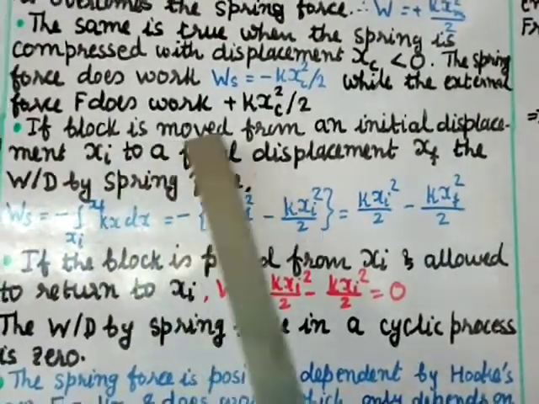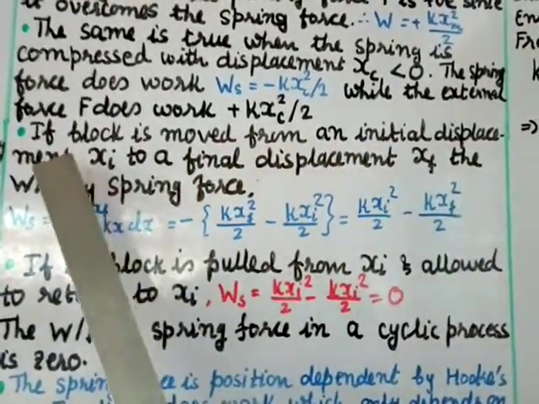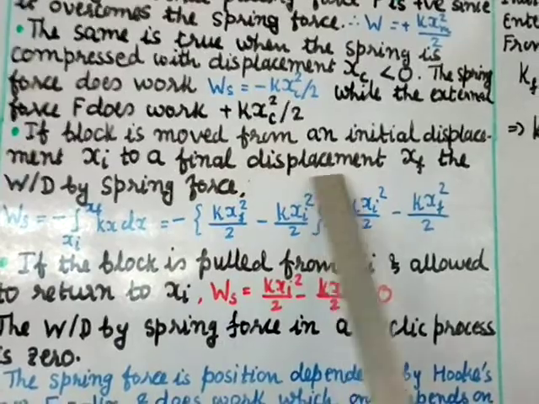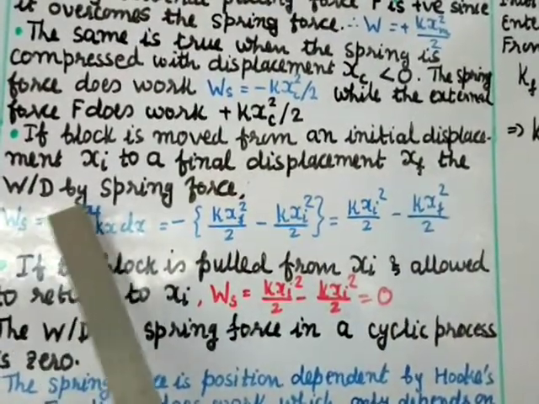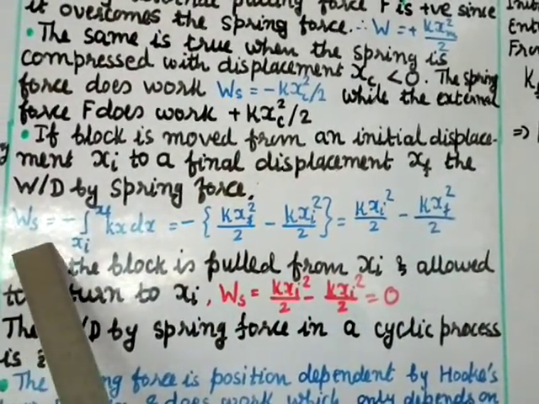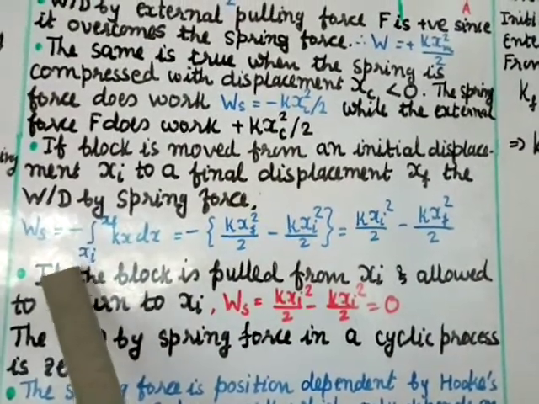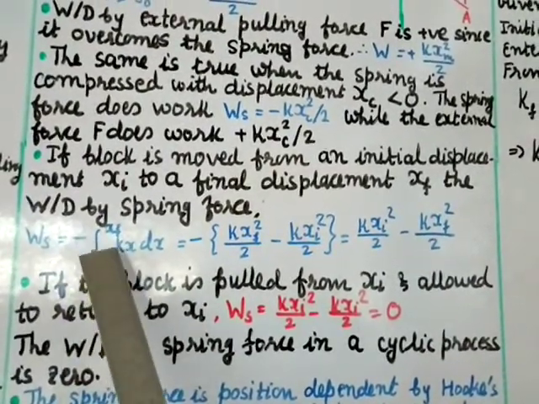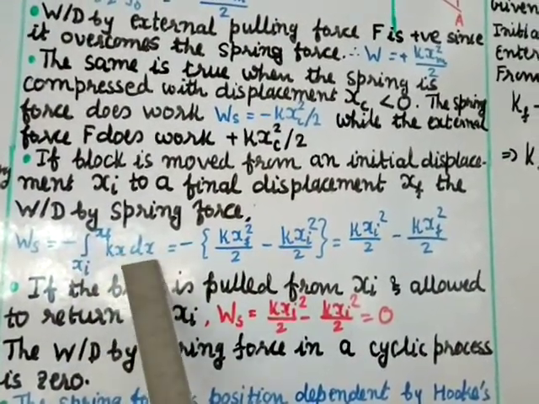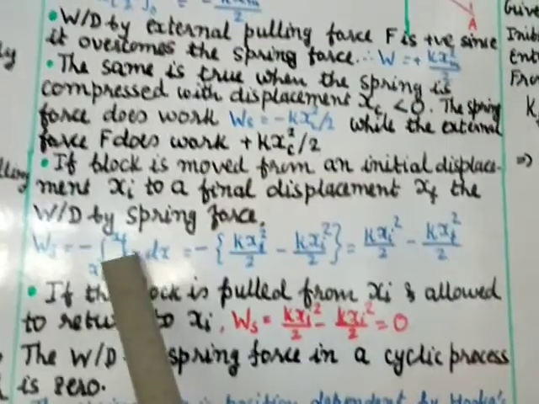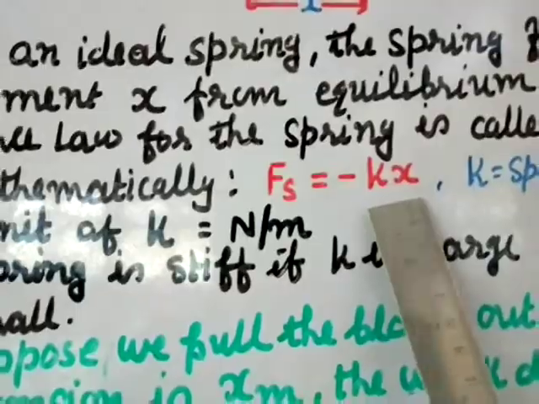If the block is moved from an initial displacement x_i to a final displacement x_f, the work done by the spring force will be Ws equal to minus integral from x_i to x_f of kx dx. Here I am putting the spring force Fs equal to minus kx.